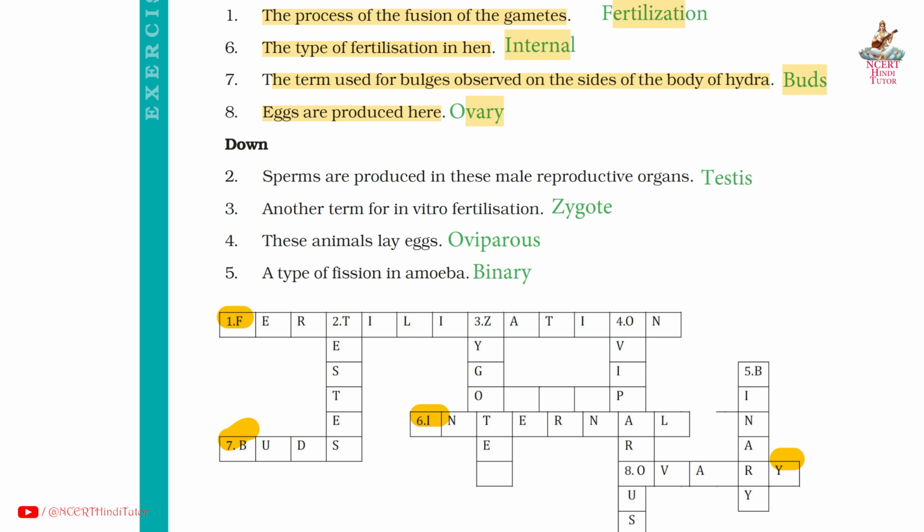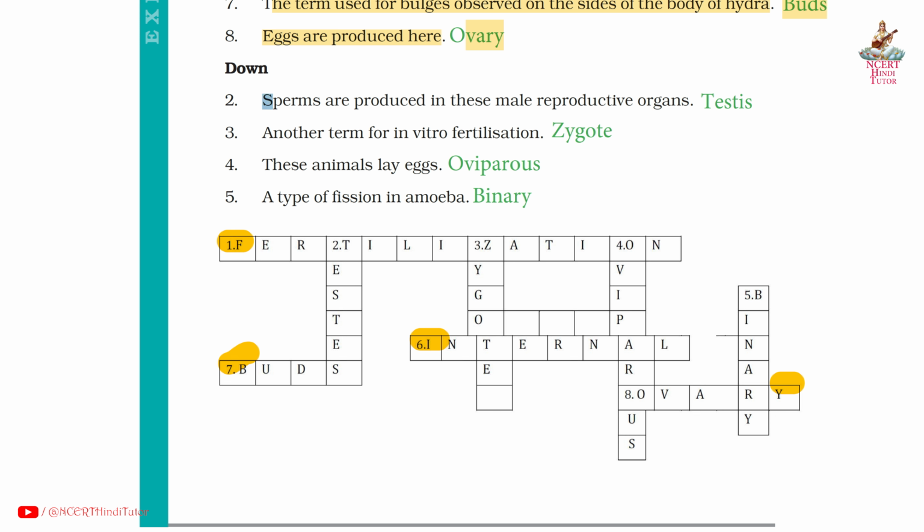So it comes here. Down. Second, sperms are produced in these male reproductive organs. Answer testis. So it comes here. Third, another term for in vitro fertilization. Answer zygote. So it comes here. Fourth, these animals lay eggs. Answer oviparous. So it comes here. Fifth, a type of fission in amoeba. Answer binary. So it comes here. So friends, you can note them down.